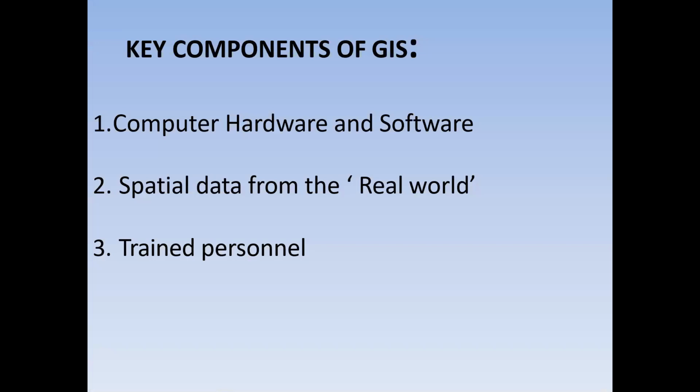These are the key components of GIS: computer hardware and software, spatial data from the real world, and trained personnel. These are the main key components of GIS, used for gathering information, visualization, collecting maps, and managing and analyzing geographical information. The main key components are three: computer hardware and software, spatial data from the real world, and trained personnel.